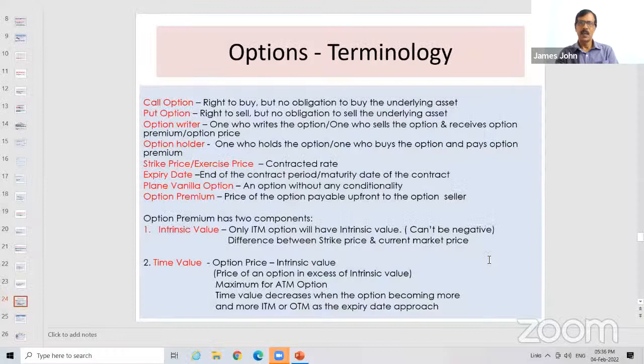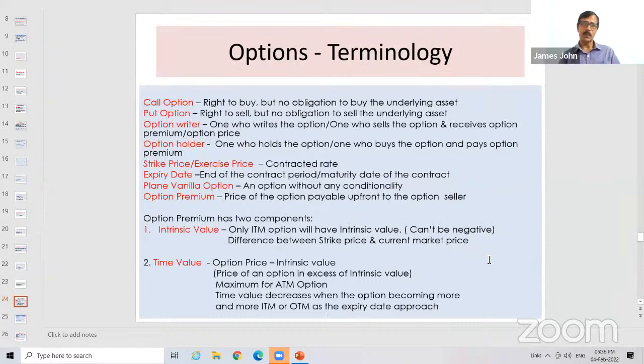Sir, in the case of at the money, whatever we have paid as an option premium upfront will not be considered. It will not be counted for calculating whether it is ITM, OTM or ATM. The premium means the price of the option, and that is not taken into account. That is different. For calculating profitability, you can consider the premium or cost of the option. So call option, put option, option writer, option holder, strike price, everything I explained.